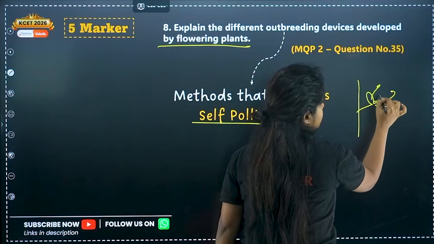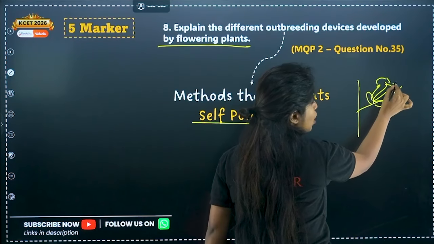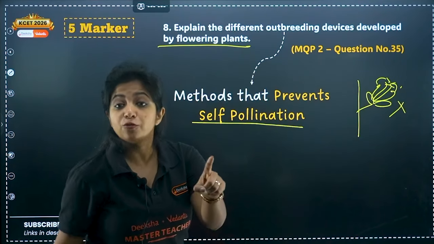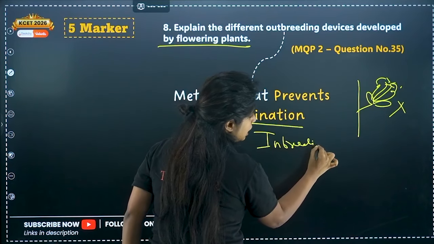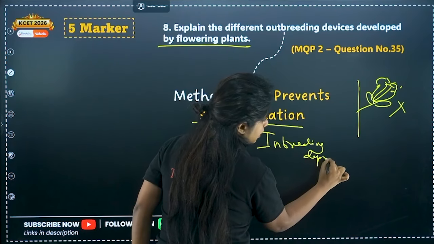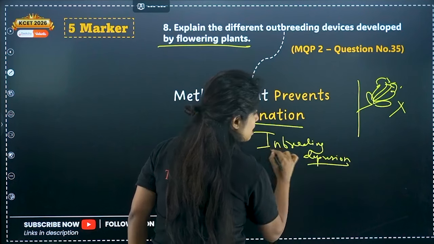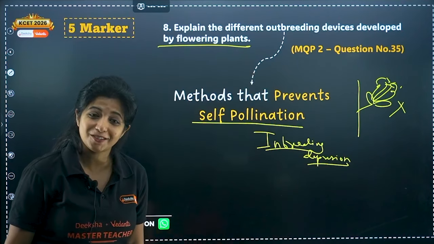The flower is there, the female and the male part is there, and I do not want fertilization to happen like this. Why? Because this causes something which is known as inbreeding depression. Inbreeding depression. So, ma'am, depression is there in plants as well? Yes, to a certain extent.